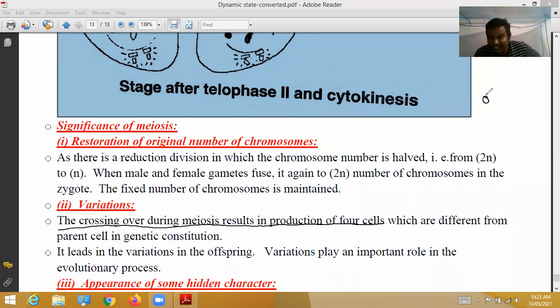See here, these are homologous chromosomes. They come towards each other and crossing over occurs. It looks like the English letter X. This is called crossing over.